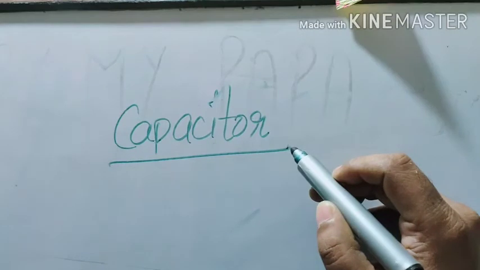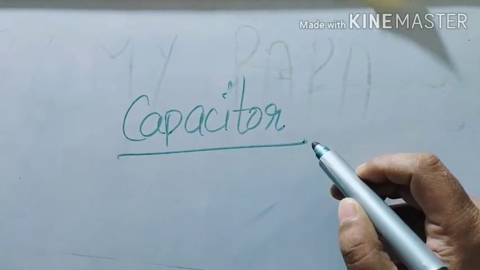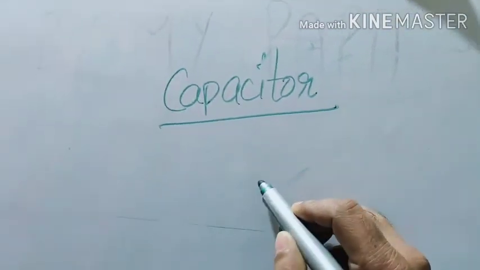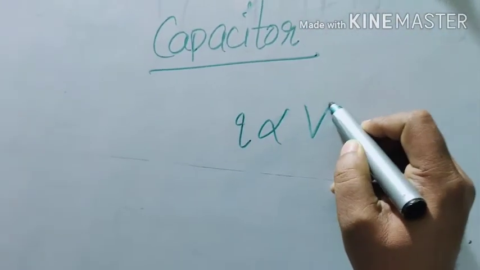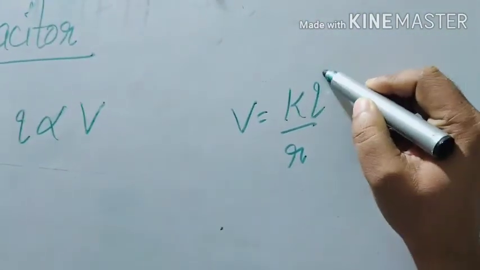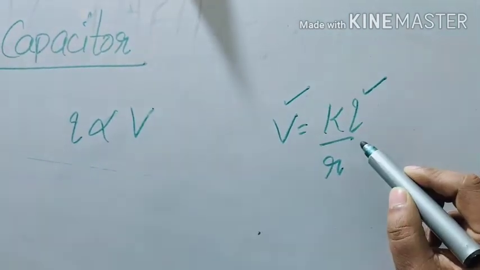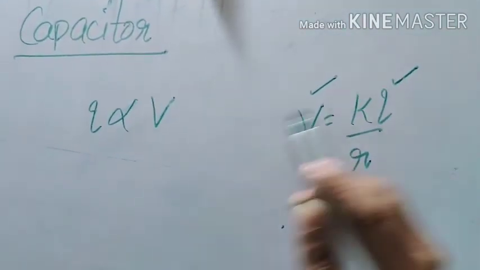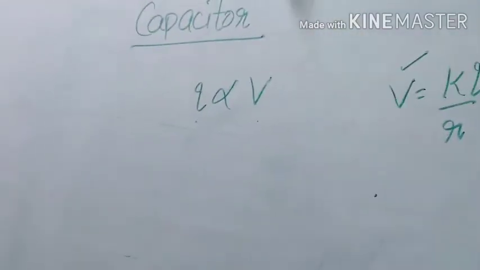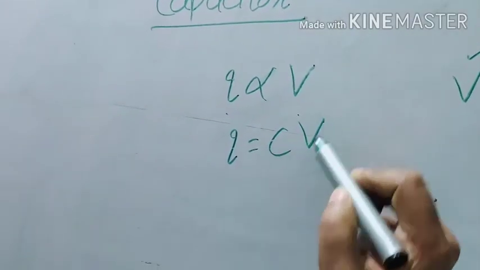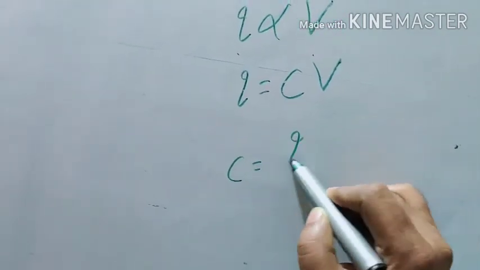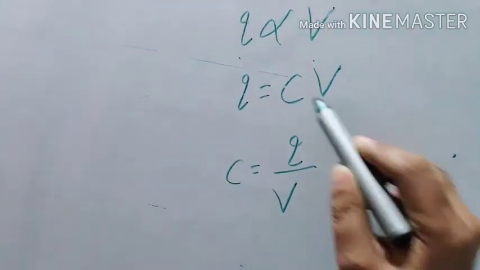A capacitor is a device which stores charge, and the ability to store charge is called capacitance. We know that Q is directly proportional to V, because V is equal to KQ by R. So Q depends upon V, or V depends upon Q. The more the charge, the more the potential. Degree of electrification is called potential. Q is equal to CV, where the proportionality constant C is called capacitance. So C is equal to Q by V. This relation is also very popular.